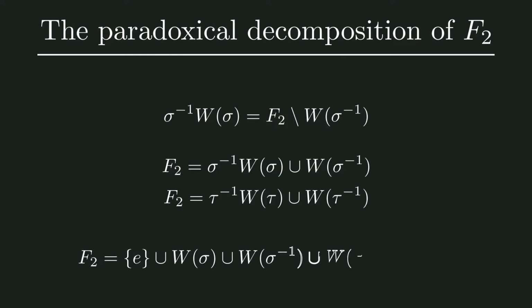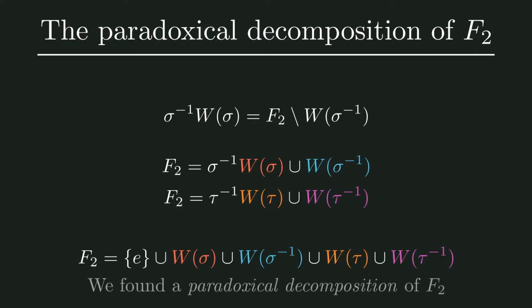Let's look at the original partition of F2 that we made. Notice that the parts in the original partition are now disjointly used in the two new partitions that we have found. So what we have now is called a paradoxical decomposition. We have split the free group F2 into 5 parts, took 4 of them, and sort of shifted 2 of these parts to create 2 copies of F2. This is called a paradoxical decomposition.